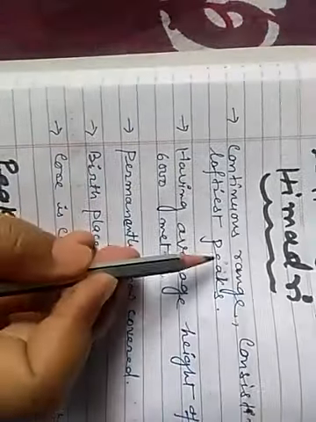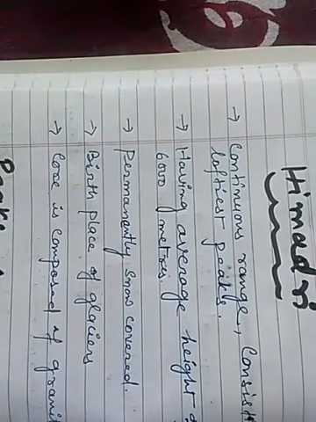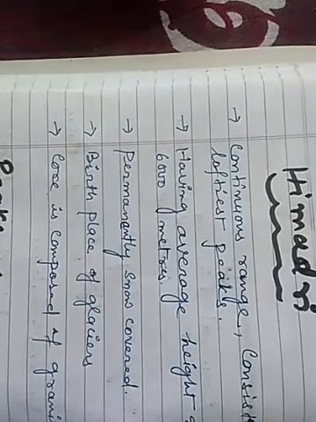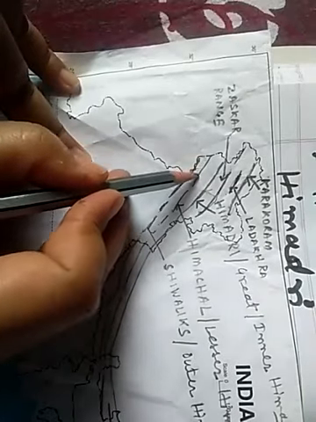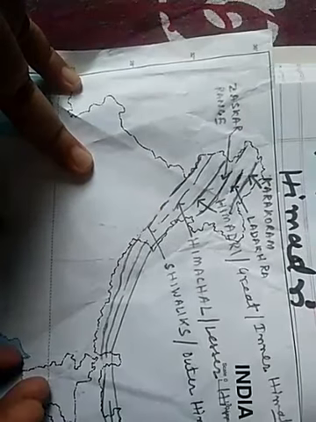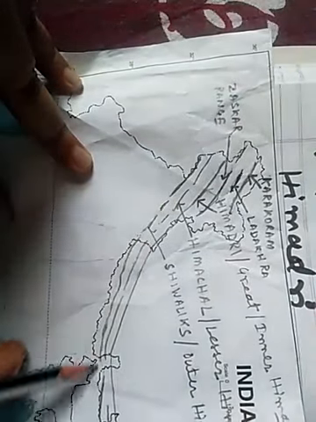And the highest peaks here are the Kanchenjunga, Nanga Parvat, Nanda Devi, Kamet, Namcha Barwa, Mount Everest, then Dhaulagiri, Annapurna. These are the peaks of Himadri. See in the map, Himadri here, then south of Himadri is Himachal, south of Himachal is Shivalik.